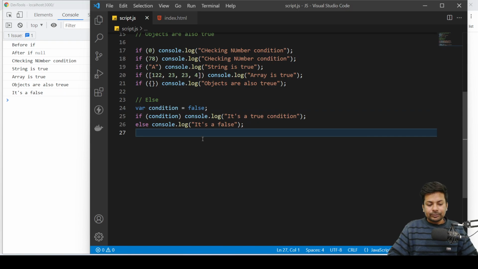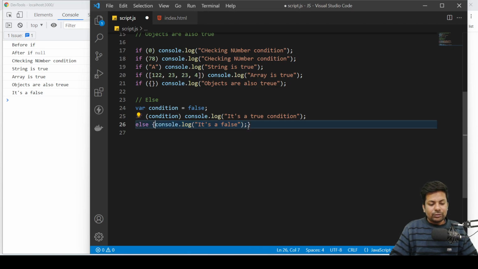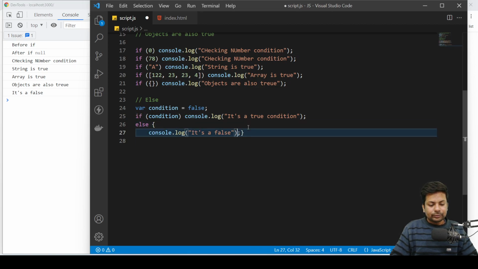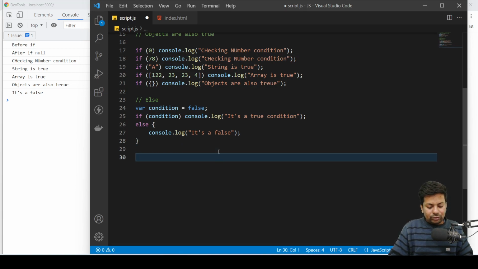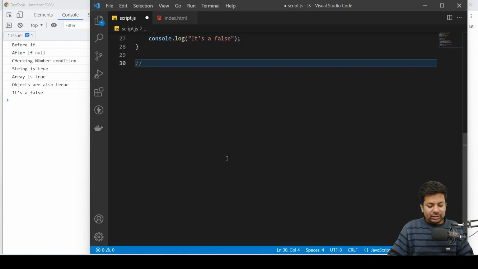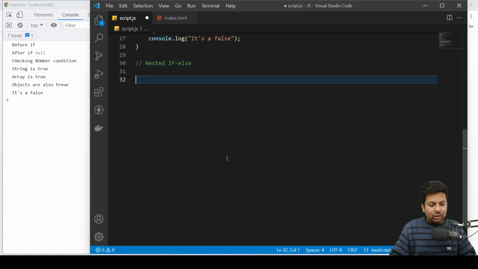But guys, here also you can do a lot of stuff, like else if. Now suppose you have multiple if conditions, nested if else. Suppose you have an age that is equal to 5.